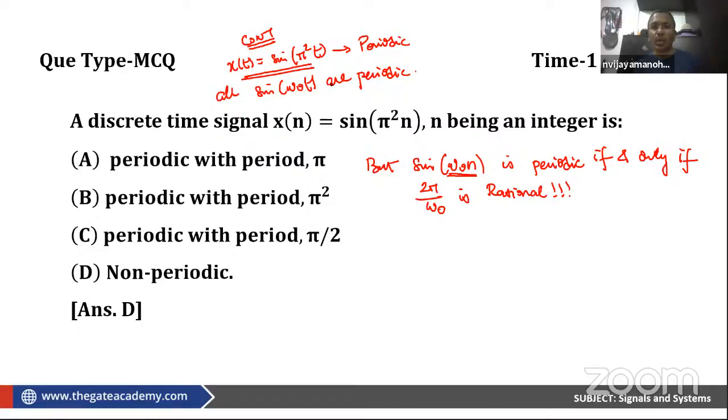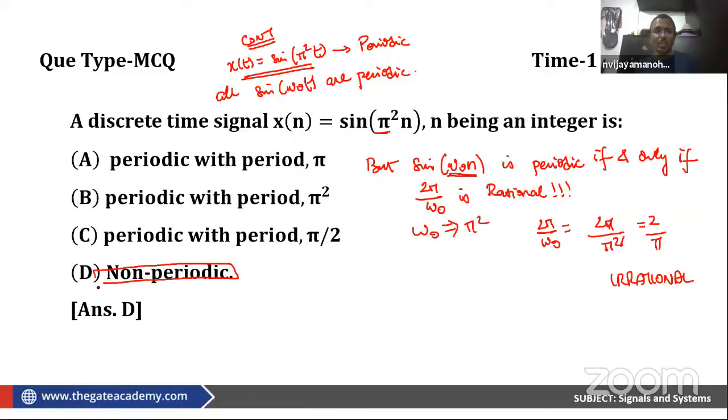So sin(pi square n) is there. Here omega naught is pi square. So 2 pi by omega naught is 2 pi by pi square, which is 2 by pi, which means irrational. If 2 pi by omega naught is irrational, the signal will be aperiodic. This concept has been exploited in GATE multiple times. Please note, I will quickly list down all the concepts related to this question also.